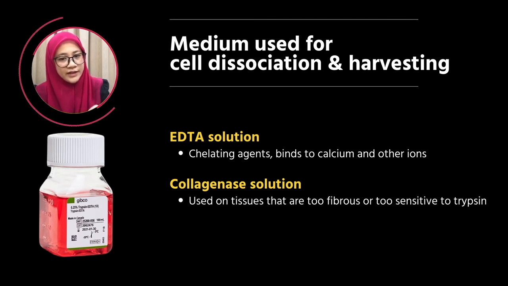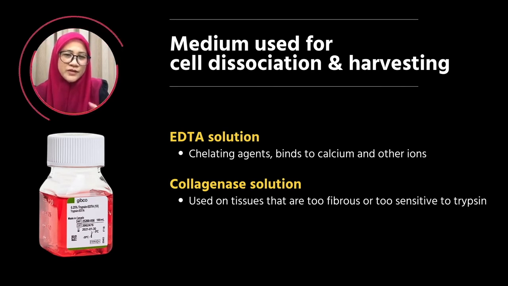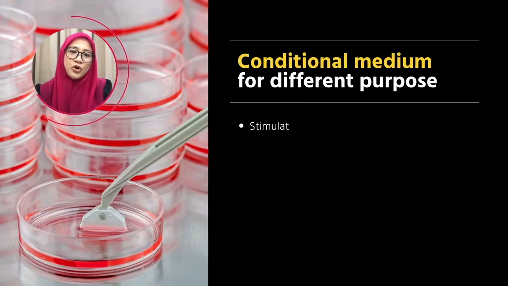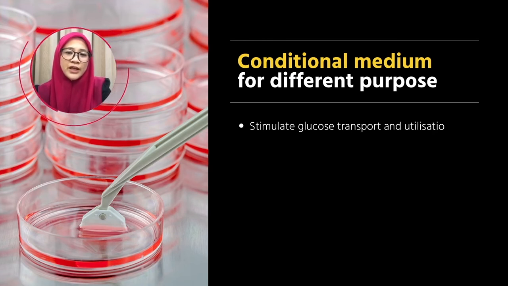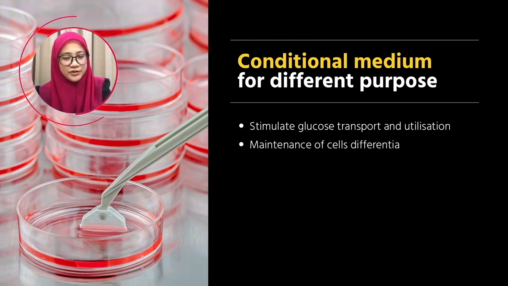Sometimes, collagenase might also be used on tissues that are too fibrous during the isolation step or cells that are too sensitive to trypsin. Apart from growing the cells for expansion in the lab, sometimes the experimental work can also be performed to stimulate or test the cells within different growth conditions.